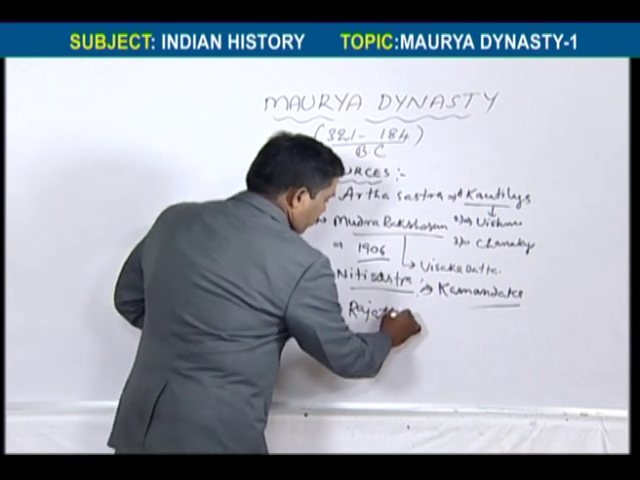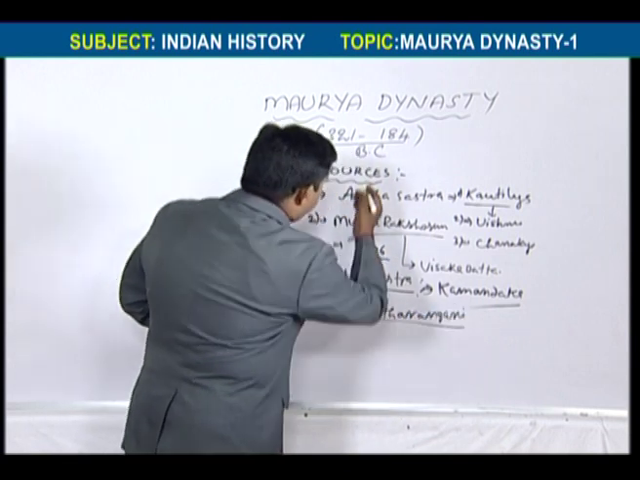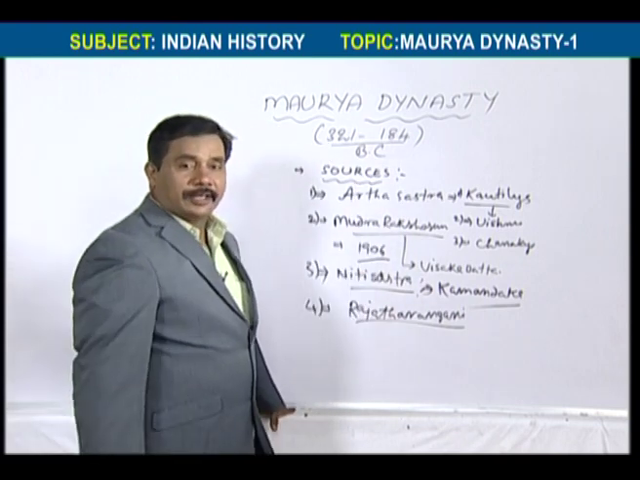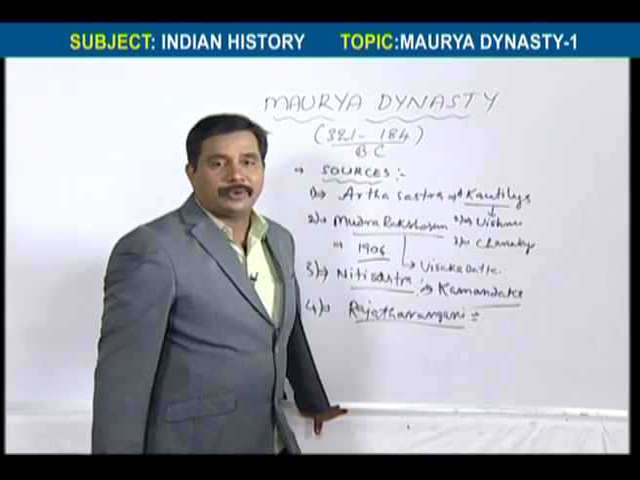And one more important book is Rajatarangini. This is also one of the important books regarding the history of the Mauryas. Rajatarangini is written by Kalhana.